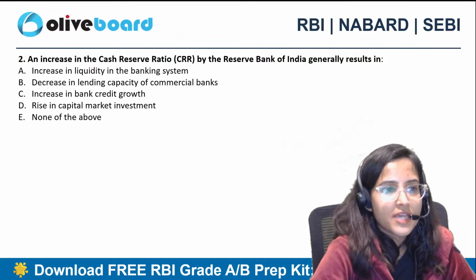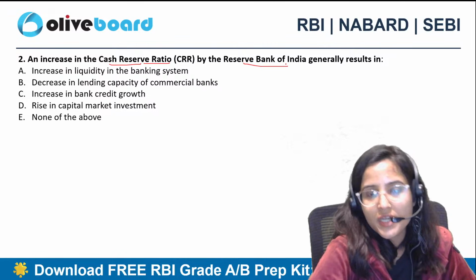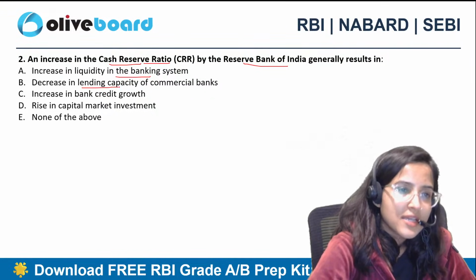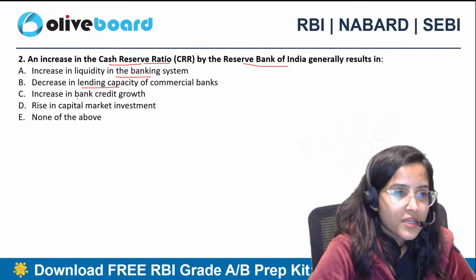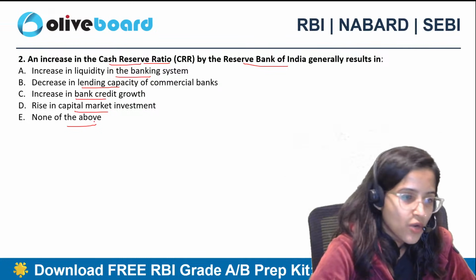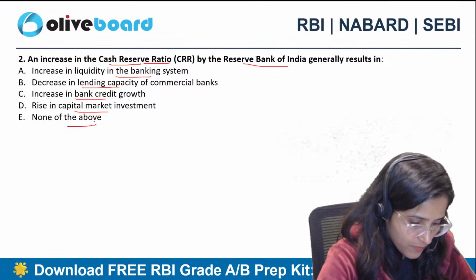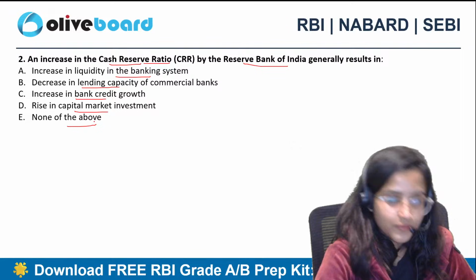Okay. Second question. An increase in the cash reserve ratio by the Reserve Bank of India generally results in: increase in liquidity in the banking system, decrease in lending capacity of commercial banks, increase in bank credit growth, rise in capital market investment, or none of the above. What is the correct answer?